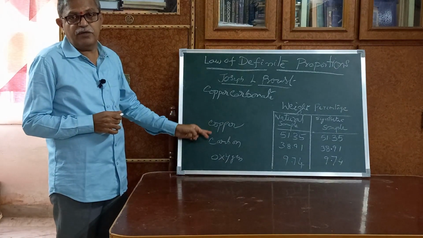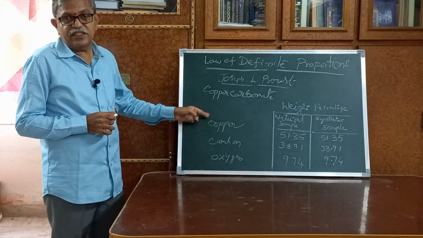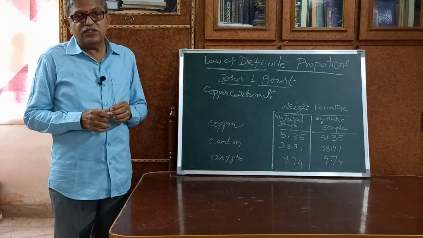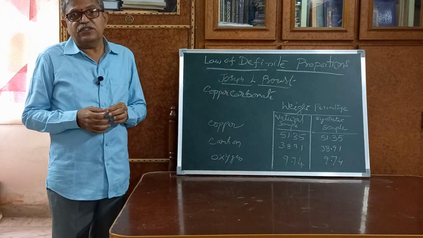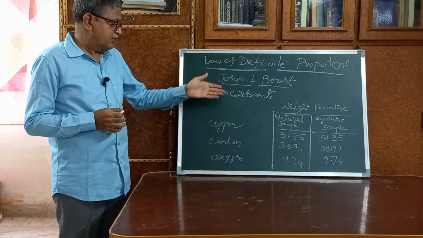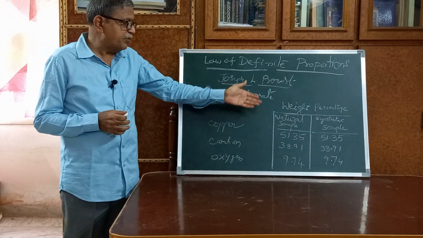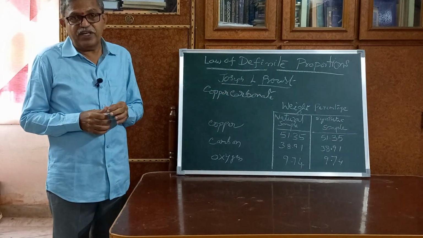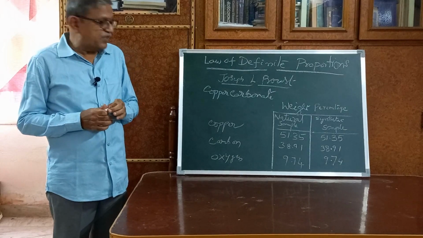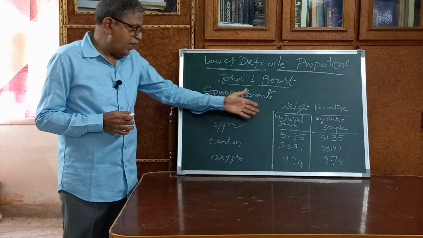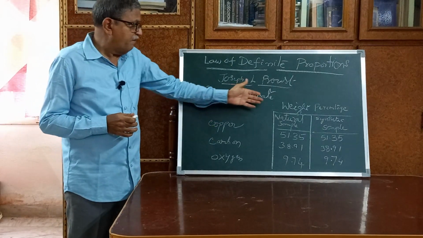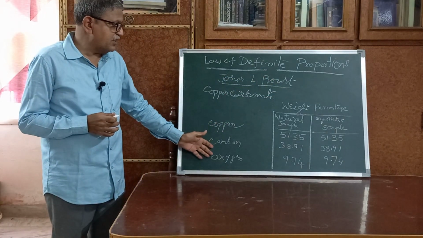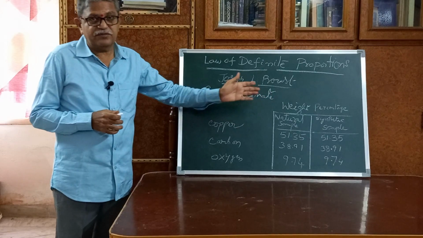So there are three elements in this compound. Mr. Proust decomposed the natural sample and the synthetic sample by some chemical methods. After that, he tabulated the weight percentages of copper, carbon and oxygen in both these samples.